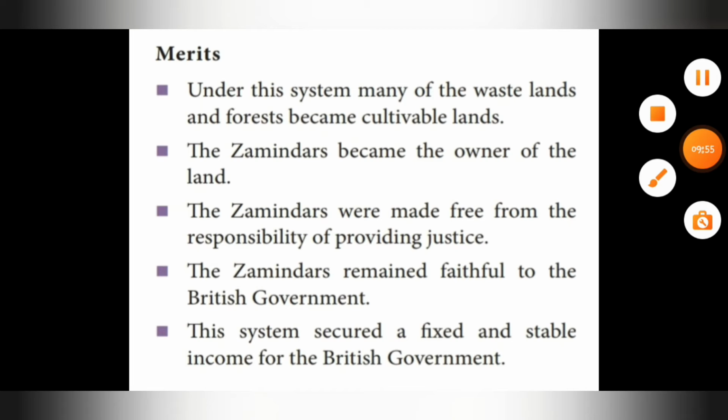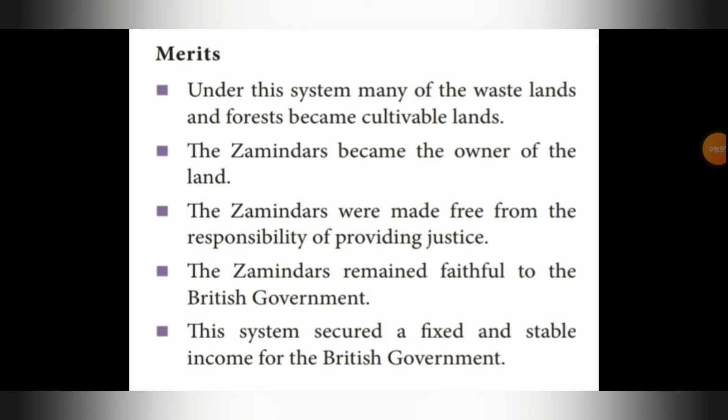Next, merits. You have this as a detailed question and answer, merits and demerits. First, merits. Under this system, many of the wastelands and forests became cultivable lands. So under this permanent settlement, many wastelands and forests became cultivable lands. They made the lands agricultural land.